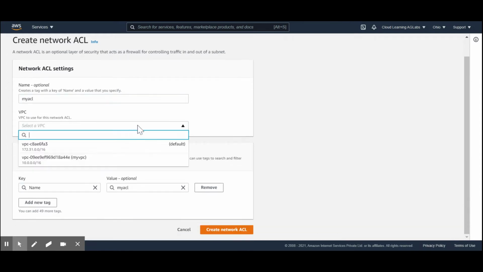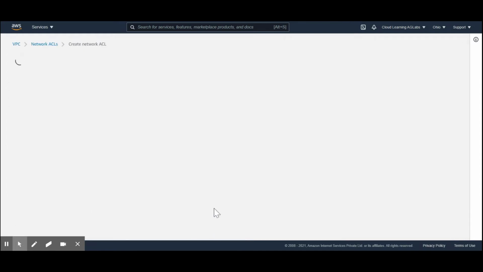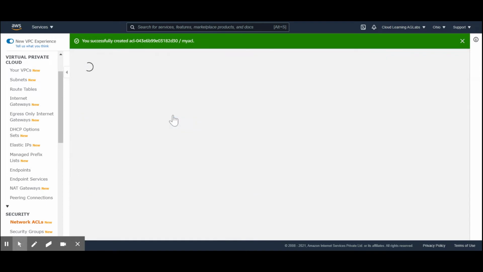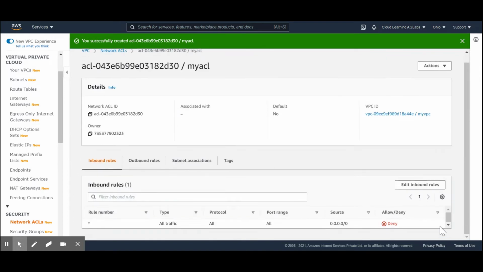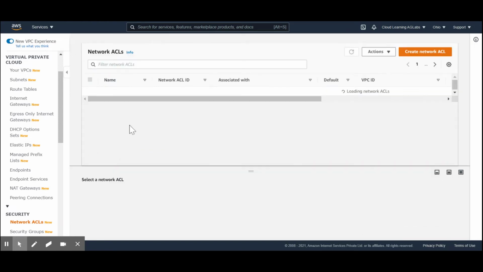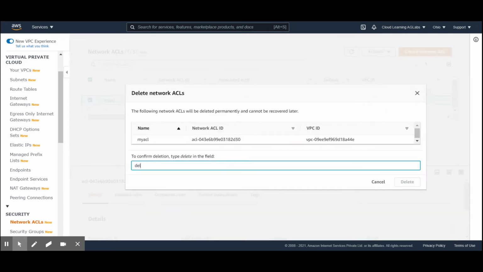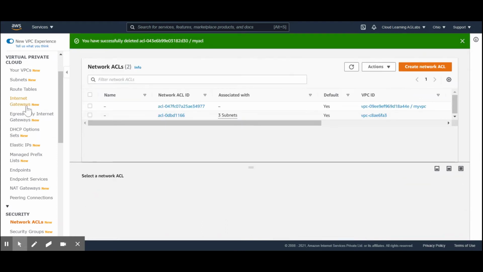I will show you exactly what happens. So I've created my ACL, and if I go to this ACL, we will see that all the traffic has been denied. Whenever you are creating a manual ACL, all the traffic will be denied, and we have to explicitly go and allow the traffic which we need to allow as per our requirements.